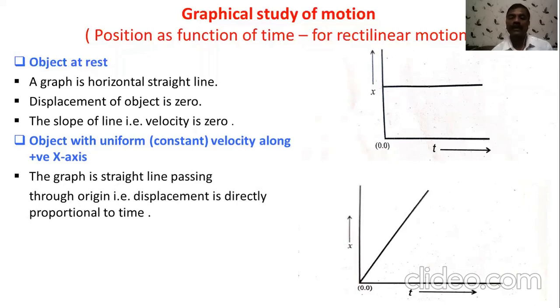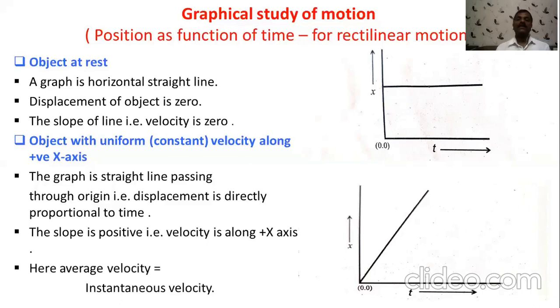From this graph, we can say displacement and time, they are directly proportional to each other. If we find out the slope of this line, then definitely the slope is positive because velocity is increasing. Thirdly, in case of the uniform motion, always average velocity is equal to the instantaneous velocity.